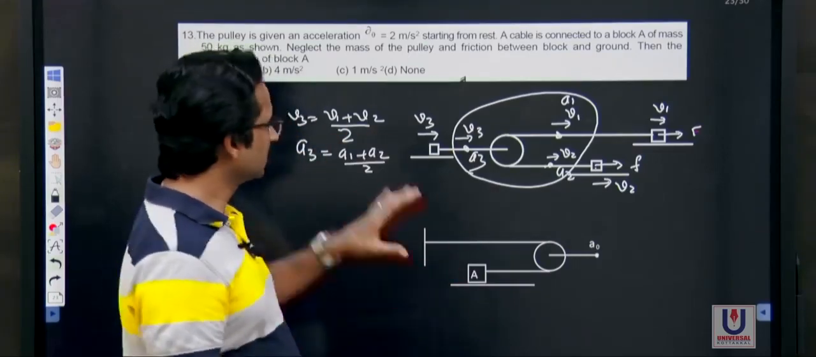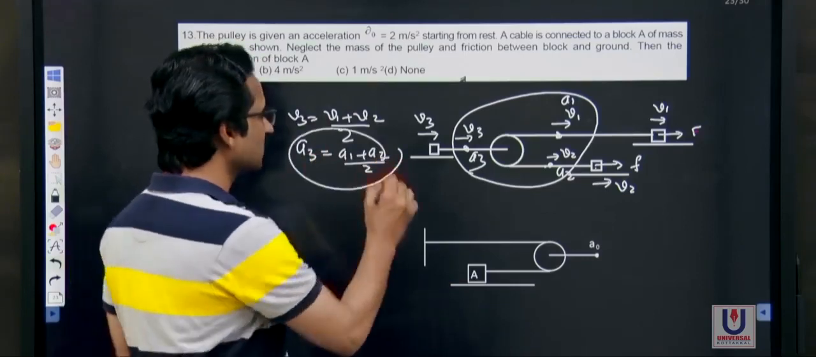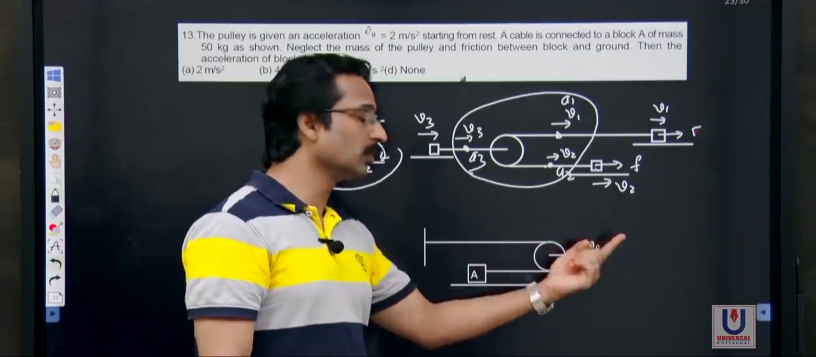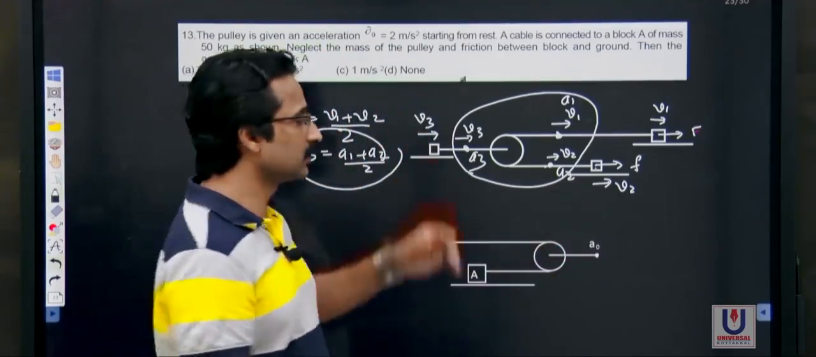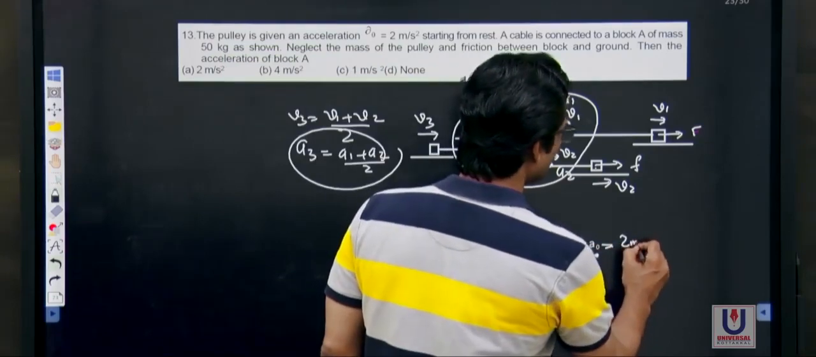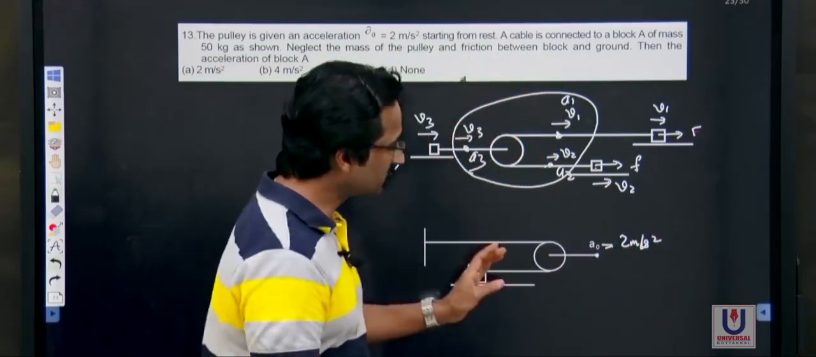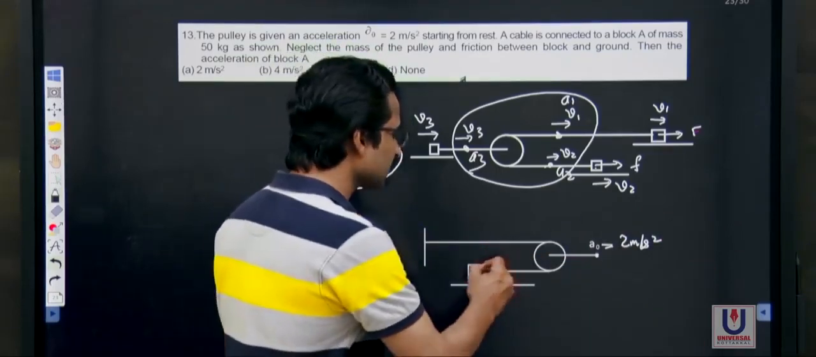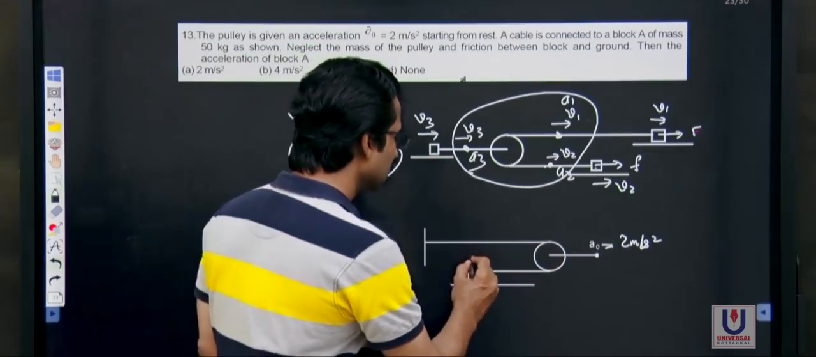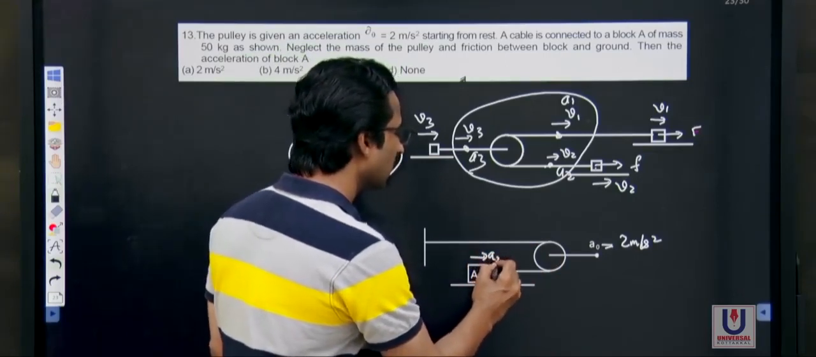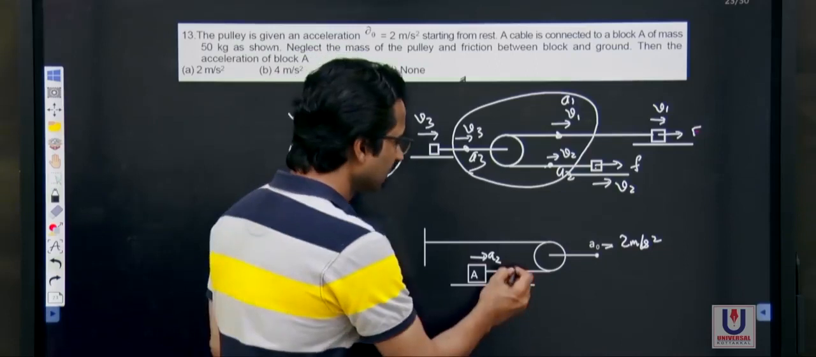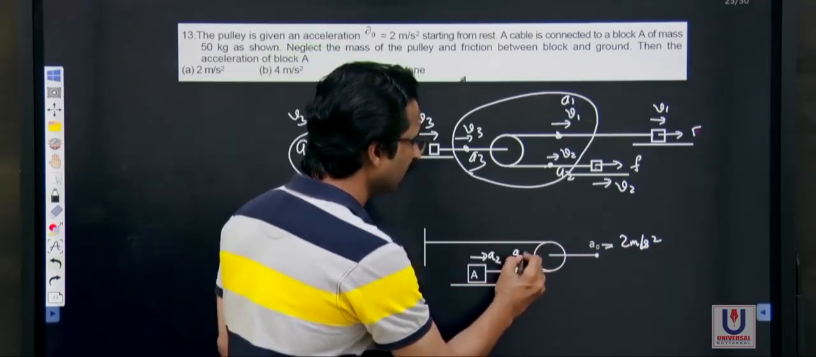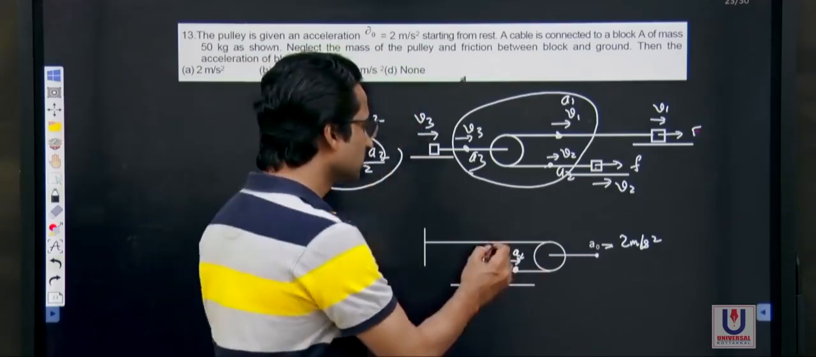Let us apply this concept in this question. Your question has a block A, and the pulley was pulled with a rate A0, which in the question is given to be 2 meter per second squared. So, if that point is given an acceleration of 2 meter per second squared, then what is the acceleration of this block? That is the question. Let's assume that this is moving at some other rate. Let me call it A2. If that body is moving at A2, then this point also will be moving at the same rate A2.